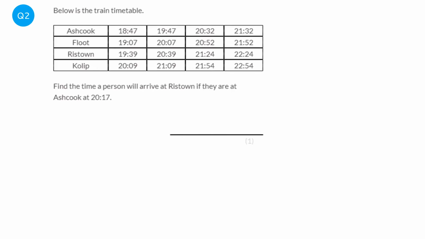So this person's at Ashcook at 2017. So they're going to have missed this train here, and they're going to have missed this train here. So those are off, but they will be in time for this train here. And we're looking for the time it hits Risedown. So it will get to Flute at 2052. And then Risedown will be at 2124.